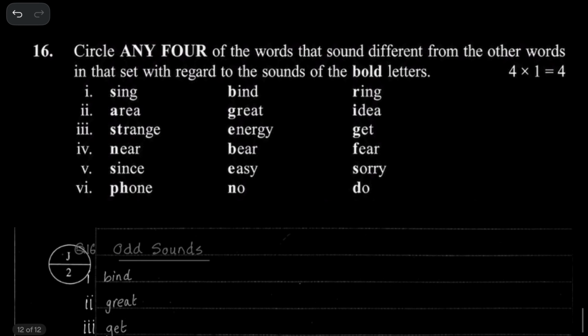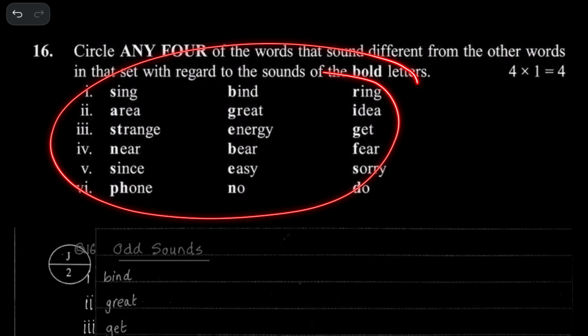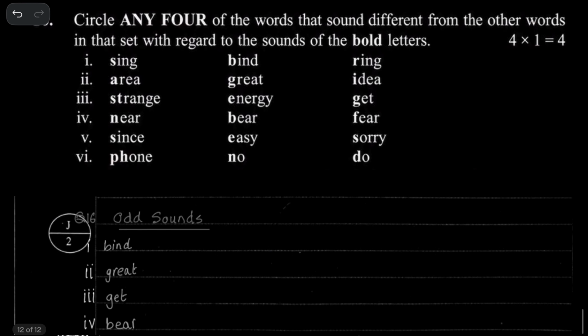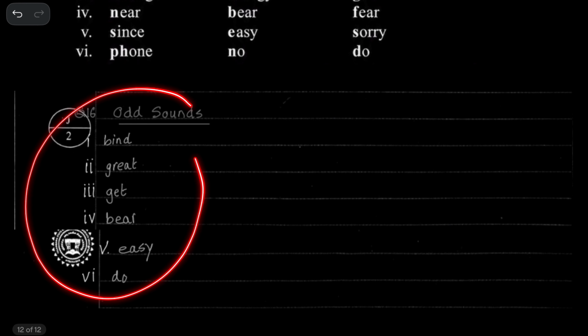Now, how do you get questions on this topic in the board examinations? This is from the model paper. So you get 6 questions, as you can see, 6 sets of 3 words each, and you'll be asked to answer any 4 of 6 for 4 marks, each carrying 1 mark. But then write answers to all 6.